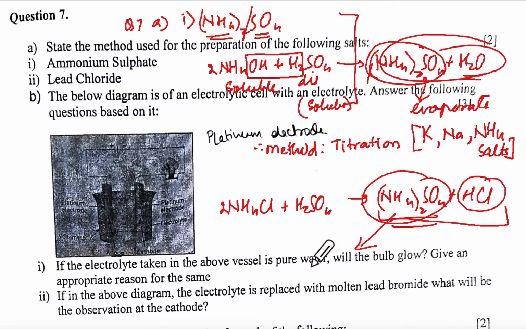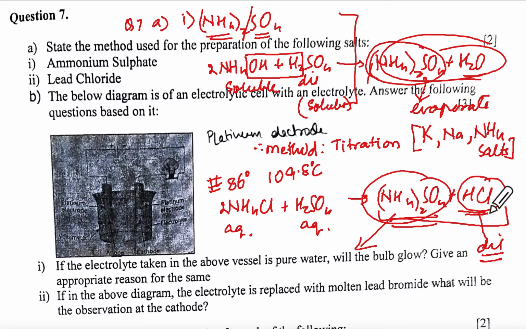Tell me. Ma'am, but HCl is also a volatile acid. Is it? This is an aqueous solution. So this is dilute HCl, where it is volatile. Yes. And why is it volatile? Because its boiling point is 86, no? 83 or 86. Oh no, got confused now. 86 degrees, and 109.8 degrees is the constant boiling mixture for this.